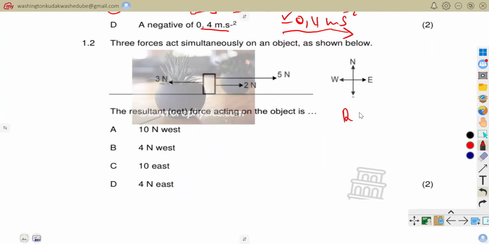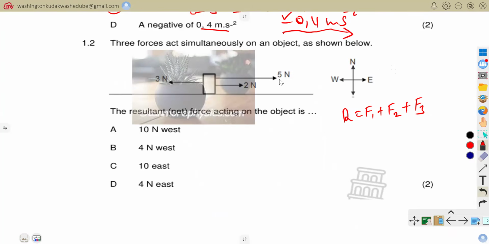How do we calculate our resultant? Our resultant is equal to the net force, or the sum of our three forces. The first thing that we need to do there is to define the direction of our force, because force is a vector quantity. So it has got magnitude and direction.